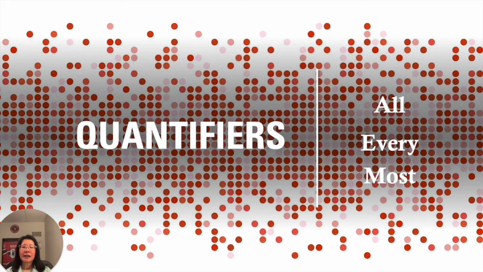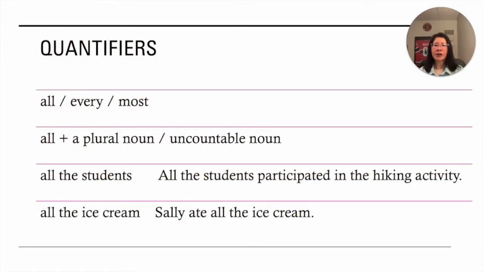Miss Chen. In today's unit, we're going to talk about quantifiers. We will start with all, every, and most. The word all can be followed by a plural noun or an uncountable noun, such as all the students.